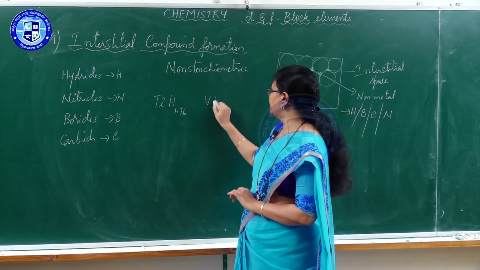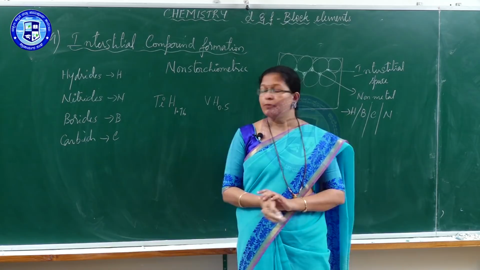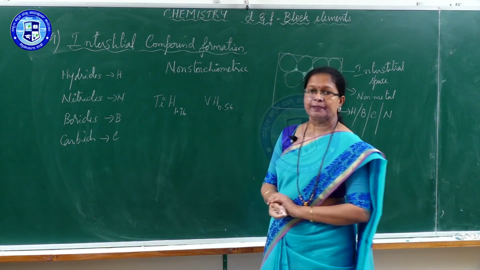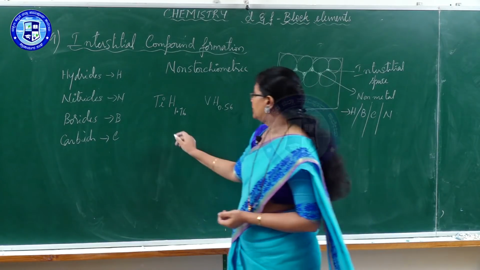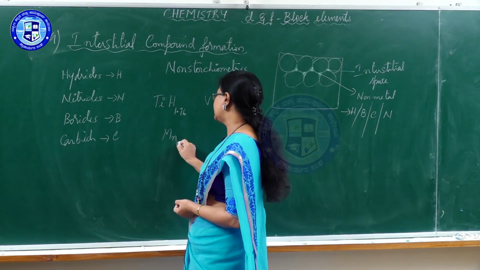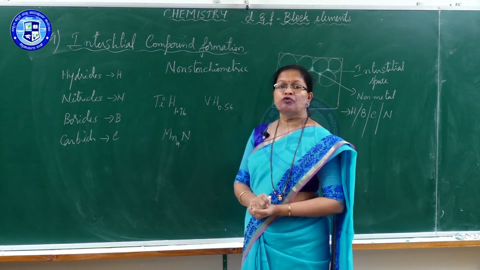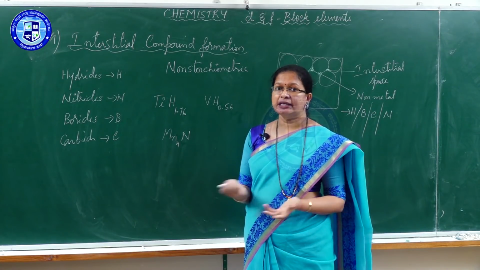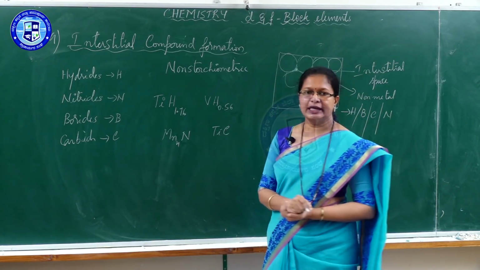1.76. Vanadium hydride has the composition VH 0.56. Now, these are called non-stoichiometric. Or we can have the example of manganese nitride. Manganese nitride has the formula Mn4N. Titanium carbide is another example, like this.